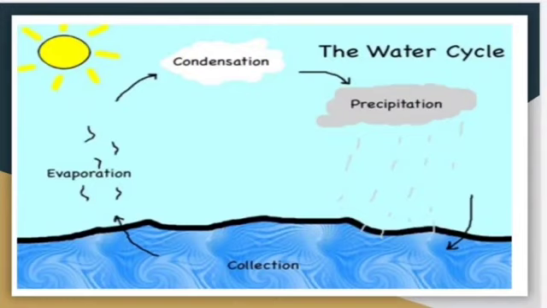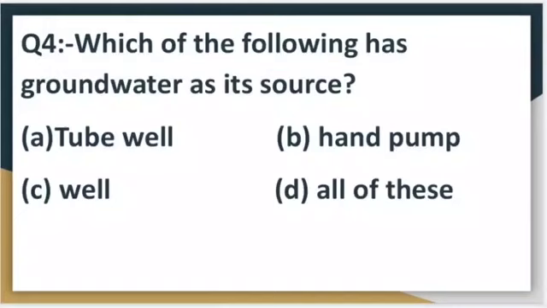You can draw the diagram of water cycle in this way. This is the easier diagram, and the various processes are also shown in this diagram.